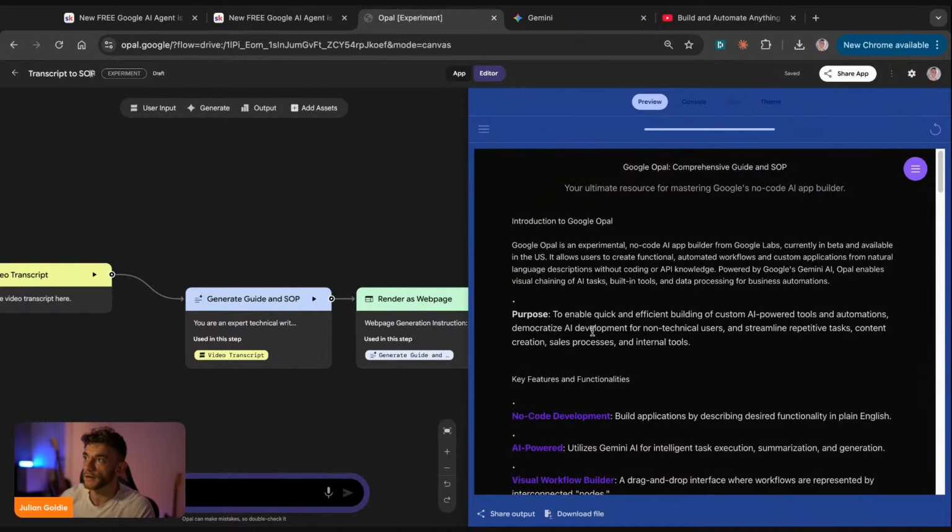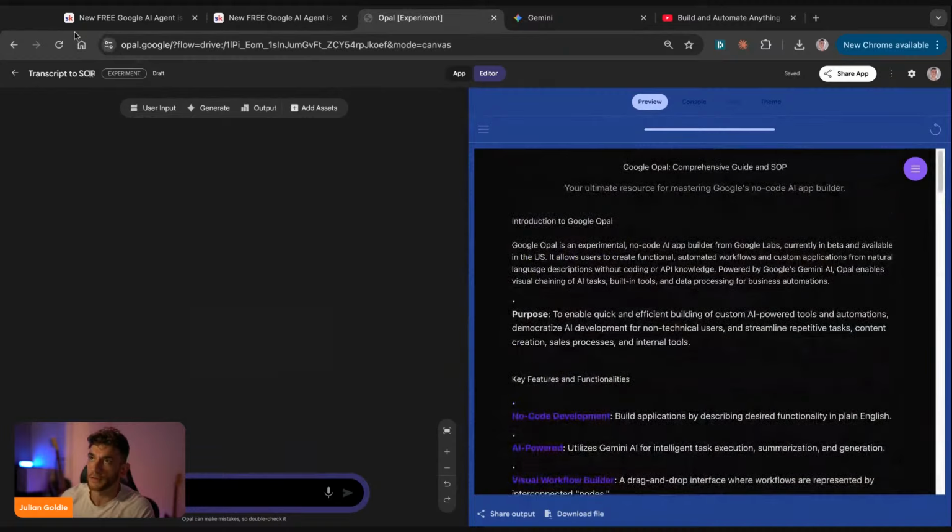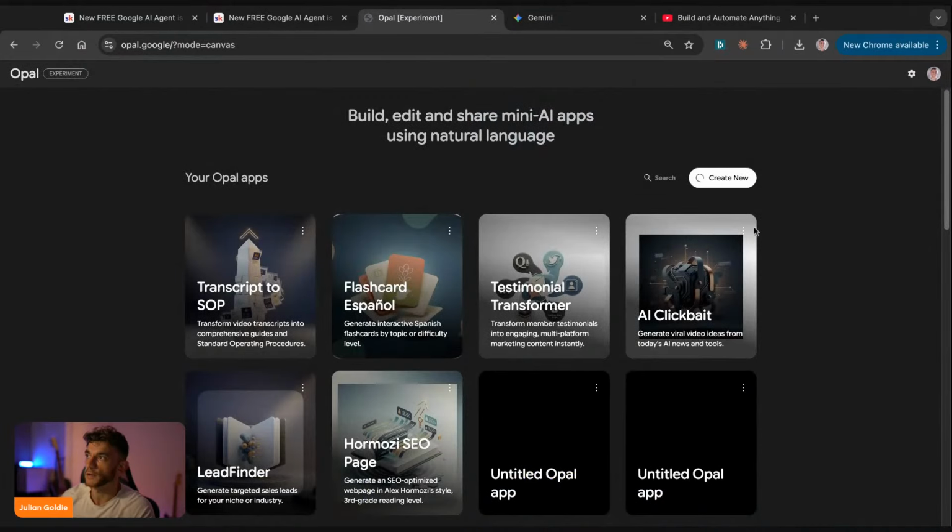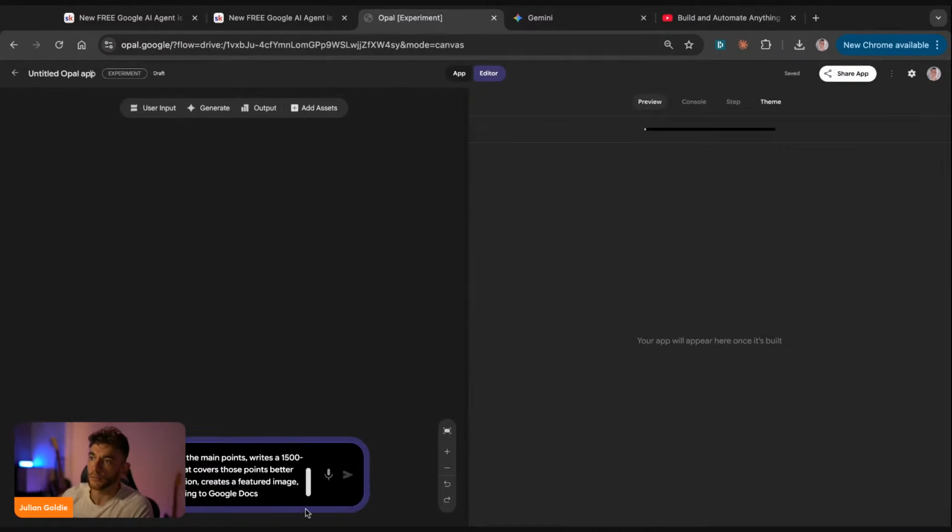So if we go back over here, by the way, we've got the SOP, as you can see right there. If we go back to Opal, we're going to click on Create New. Inside the Create New, we describe what we want to build, as you can see right there. And then we're going to start building that out. And that is going to start building out our workflow, right? It's going to build it out in a couple of different ways, which I'll show you in a second if you want to learn this stuff. But essentially, this is how it works. So for example, here, it's going to start building out the app. It's going to take a little while to buffer and generate. But yeah, that's basically how we can use it.